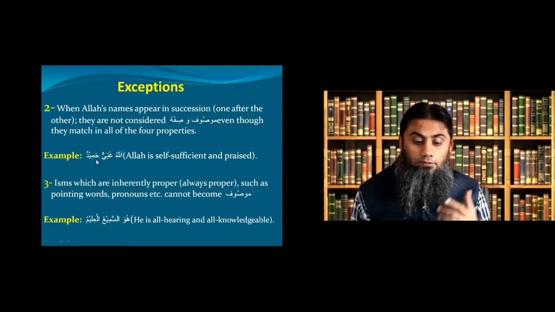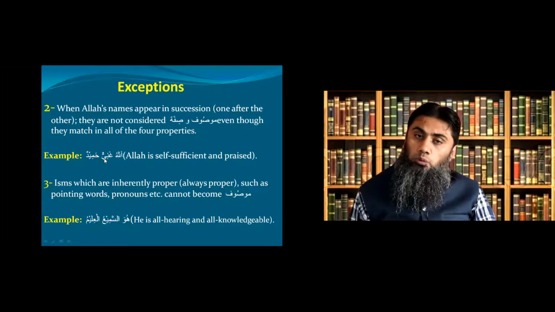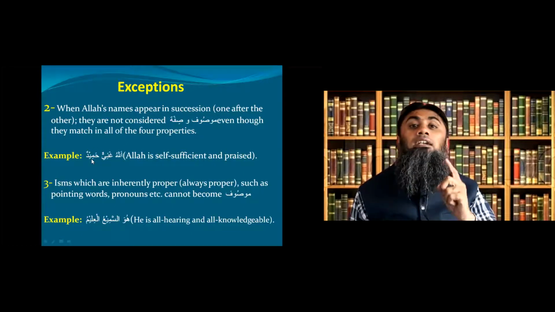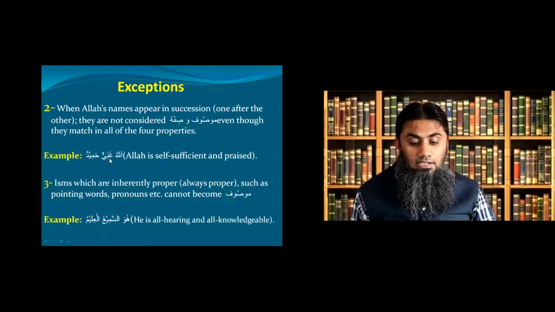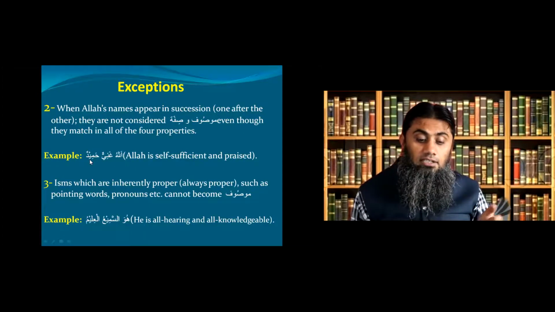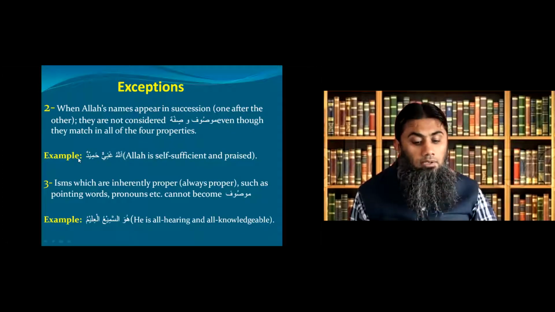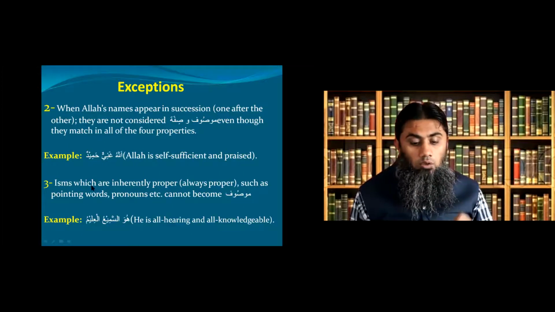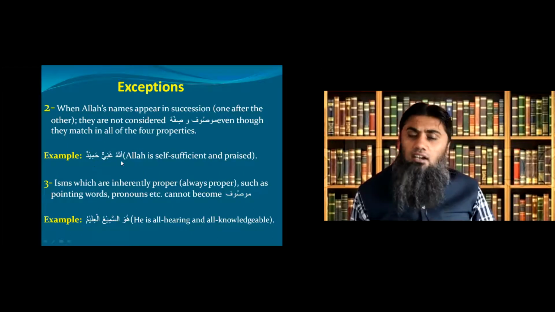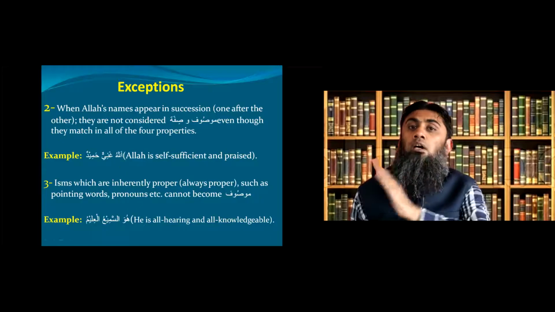So by the principle, if two isms match in all the four properties, Ghaniyun should become Mawsuf and Hamidun should become Sifa. But it will not happen. Why? Because of this exception. So when Allah's names come in this kind of succession, one after the other, even though they qualify to be Mawsuf Sifa because they match in their four properties, we still will not say that Ghaniyun is Mawsuf and Hamidun is Sifa. We will not say this because of this principle. Now, you may be thinking at this stage, then what are they? Don't worry at all. This analysis of the whole sentence will come in our module 3.